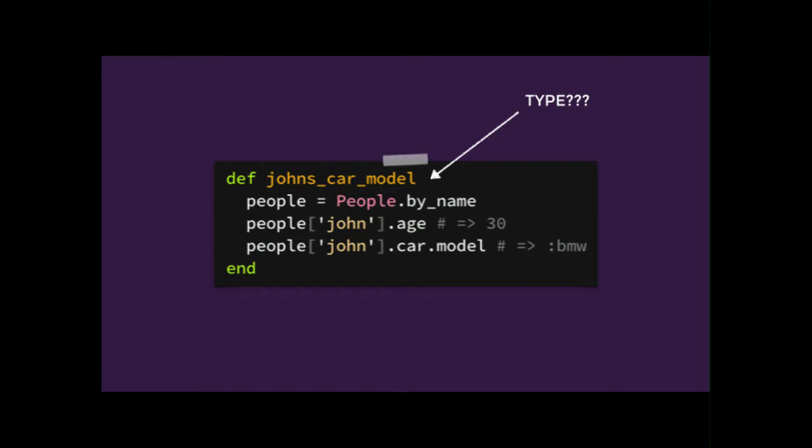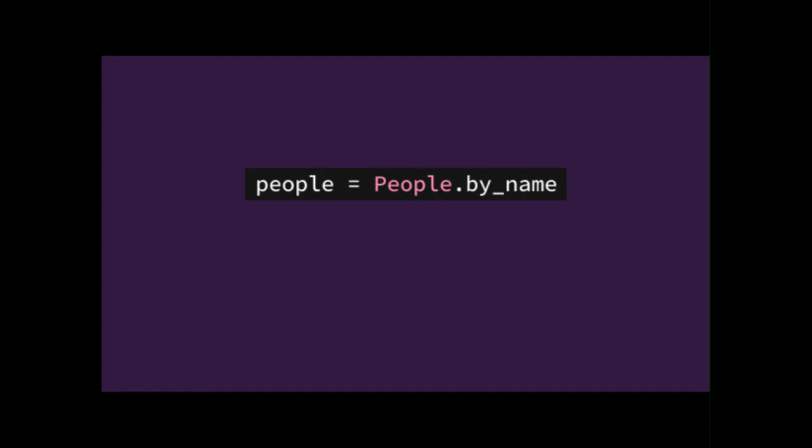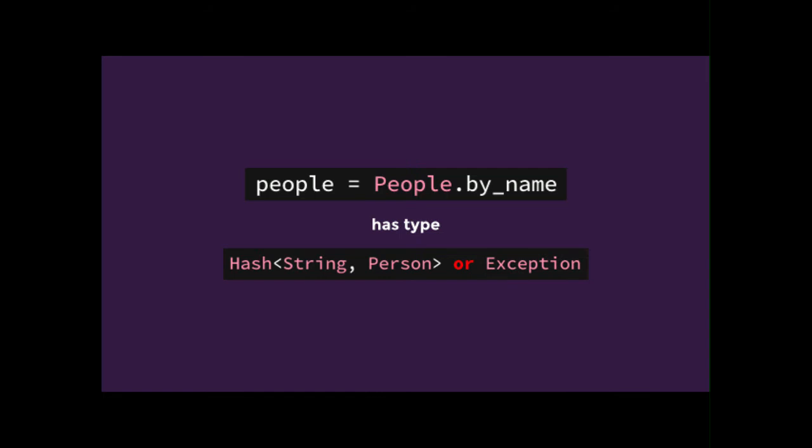But let's think about the type of this method. What's the type of this method or function? Give me the type. It's an object. No, let's see. So, this method here returns a hash of strings to a person. Yeah? Cool. Well, not really. Maybe it raises an exception because it goes to a database and everything can happen there.